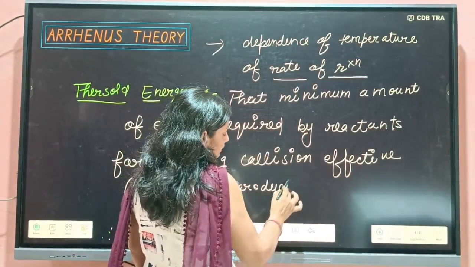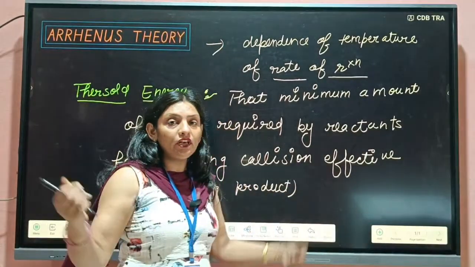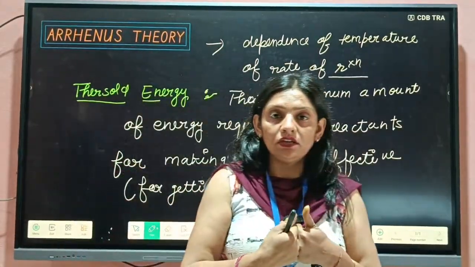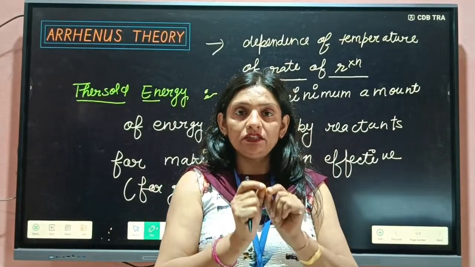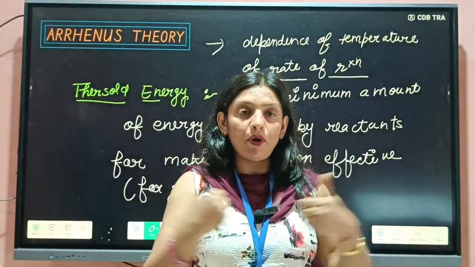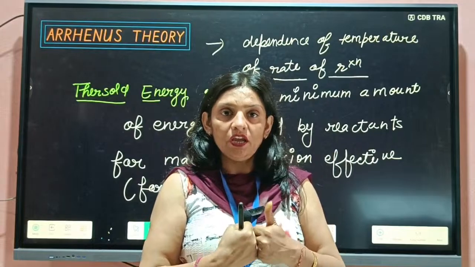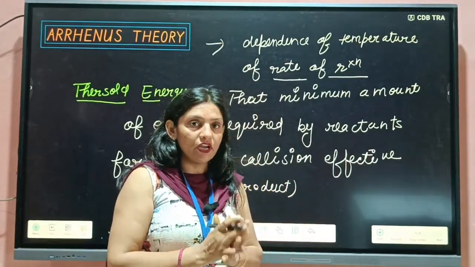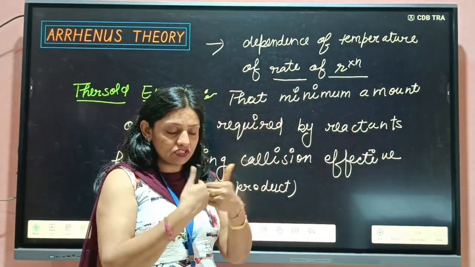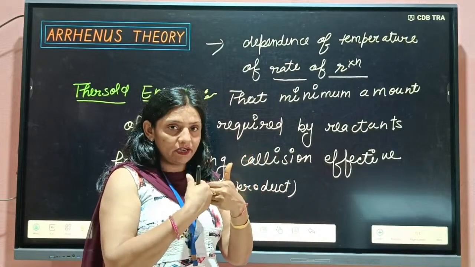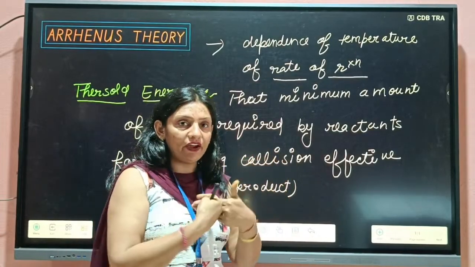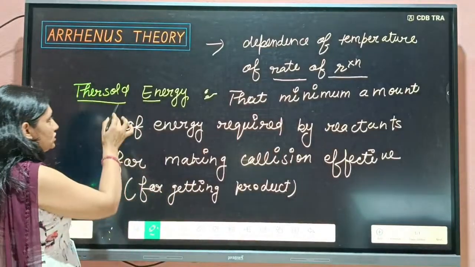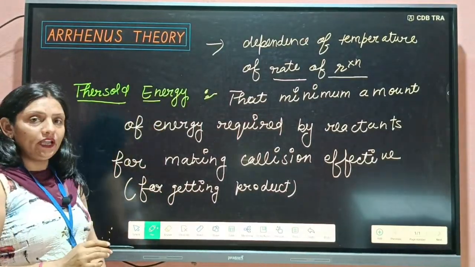Arrhenius has said that when reactants collide with one another, they should collide with a sufficient amount of energy. Then they can give the product. The minimum energy required by the reactants for making the collision effective is known as the threshold energy.